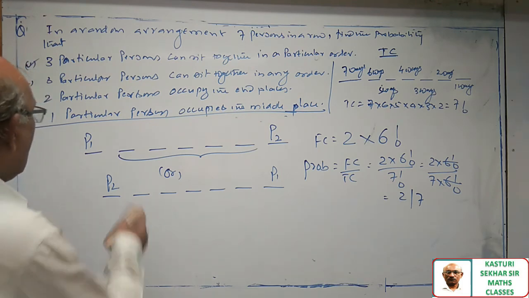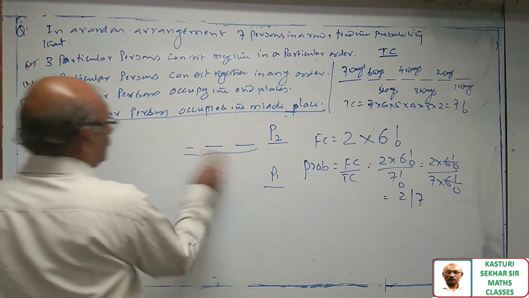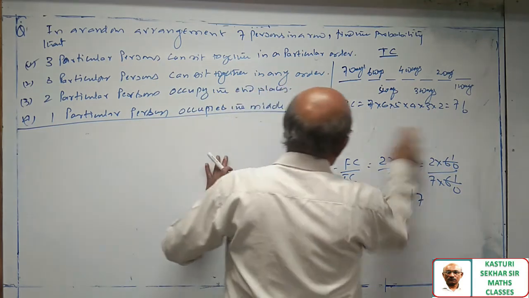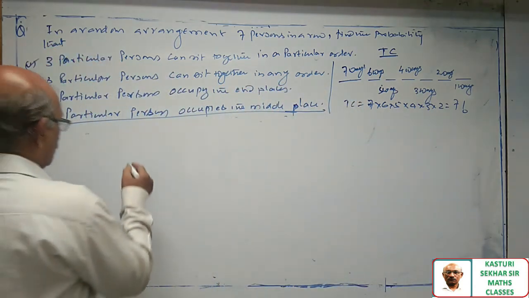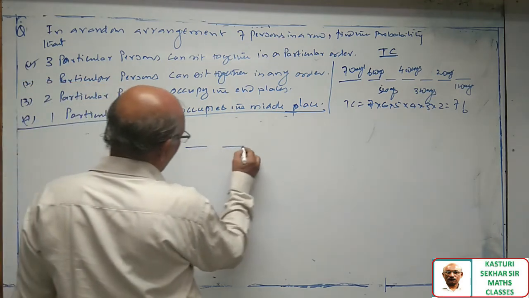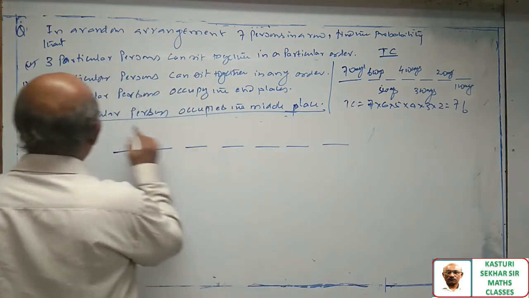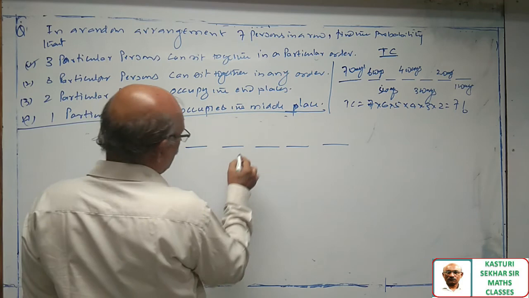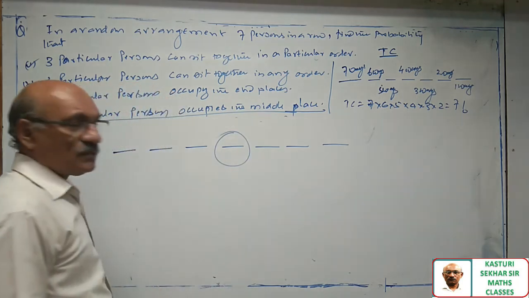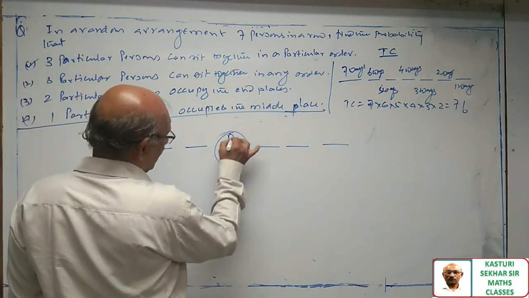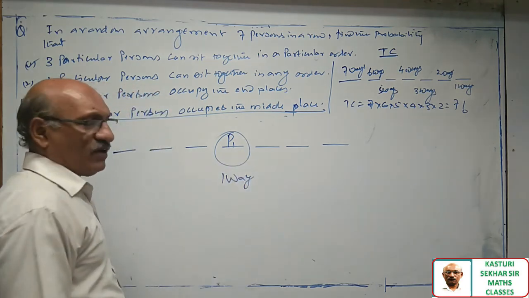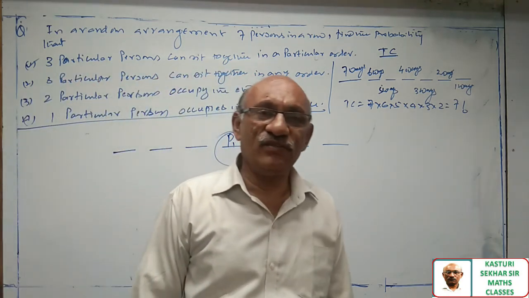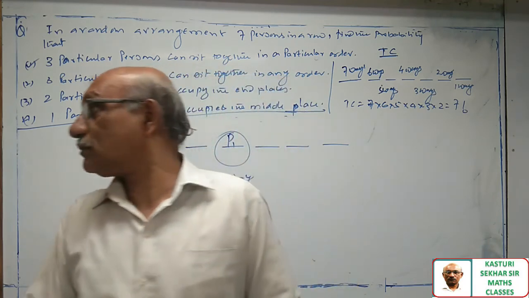Okay, sir. Look at the last question. One particular person occupies the middle place. Let us take that particular person as P1. So this place is occupied in one way.